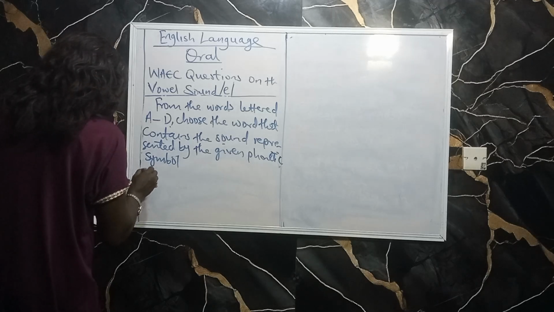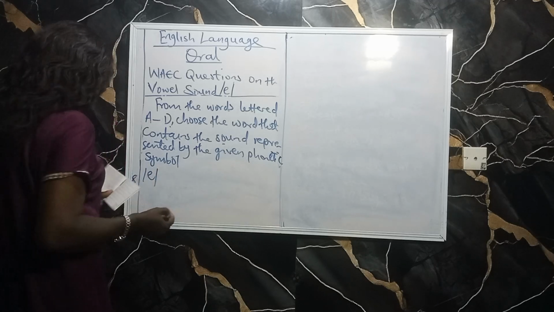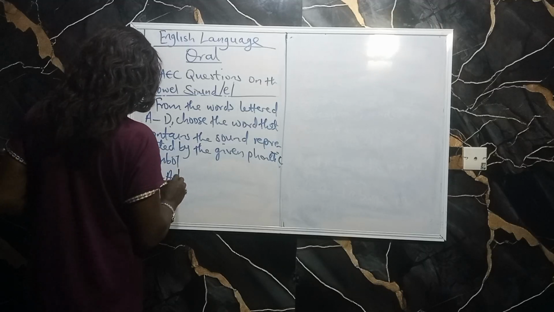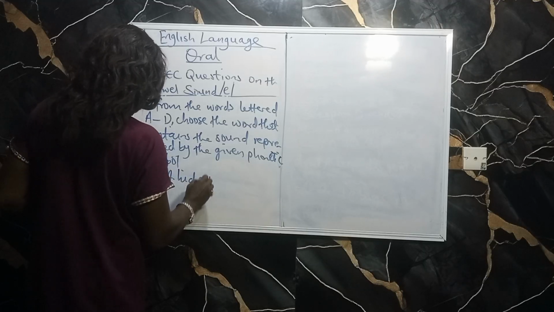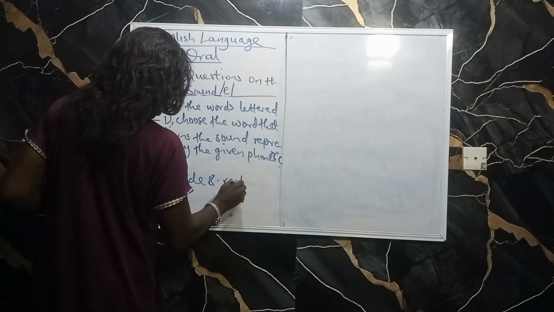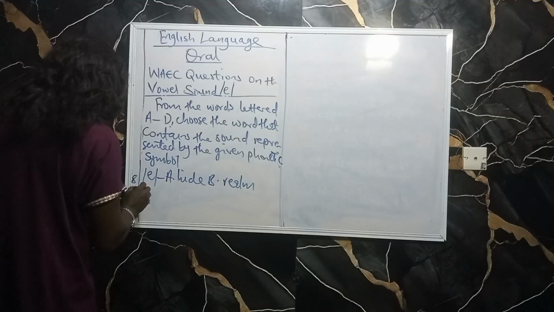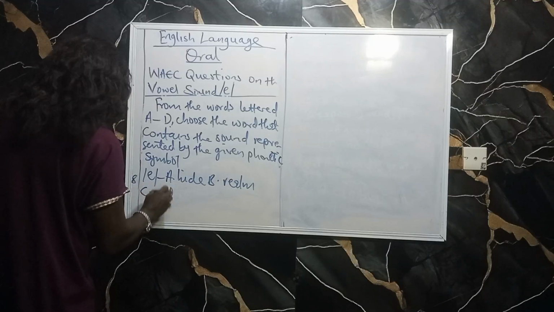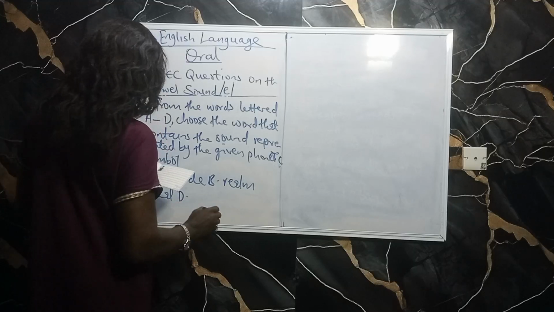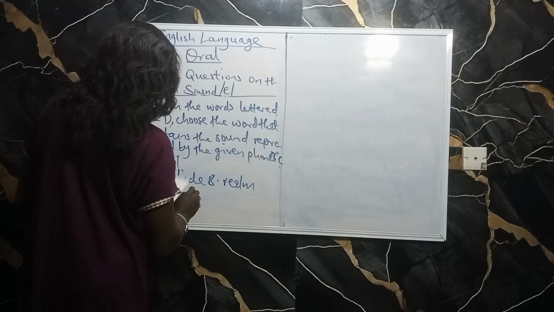The first one is the symbol now. And they will give us options. A, hide. B, rain. C, real. And D, bait.